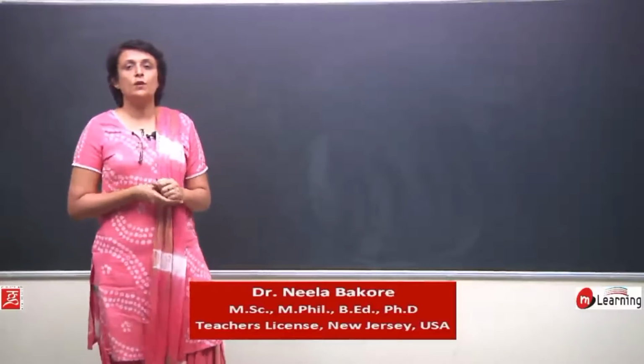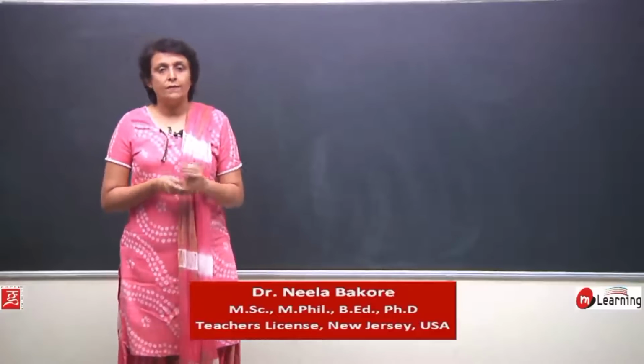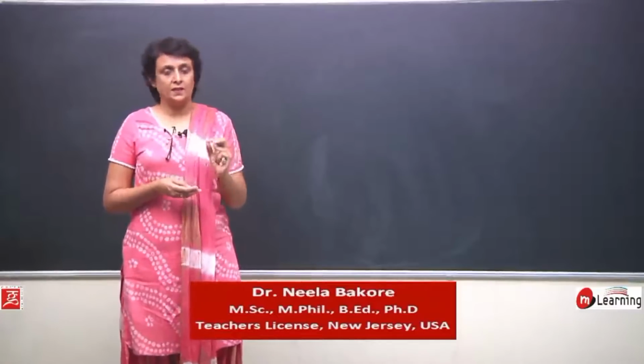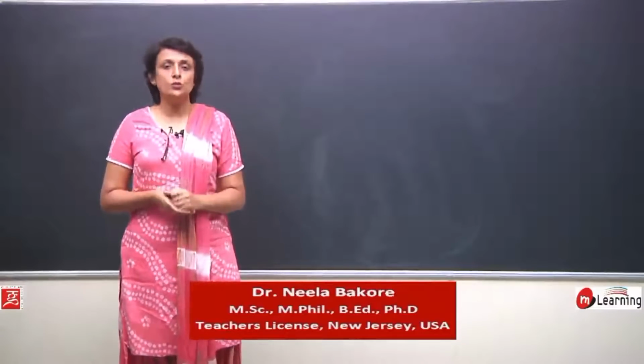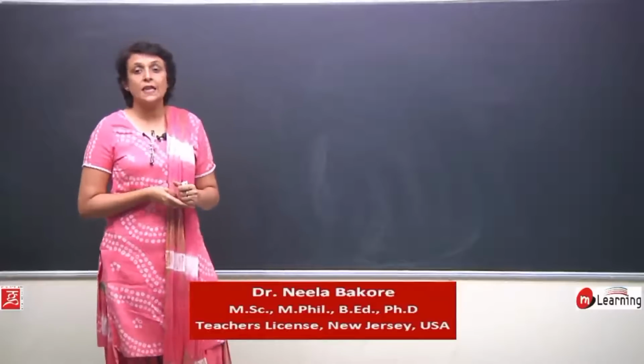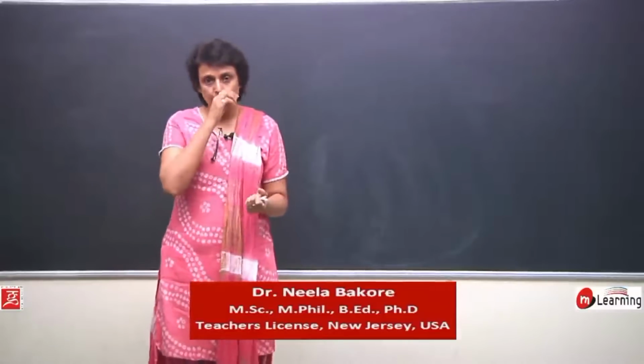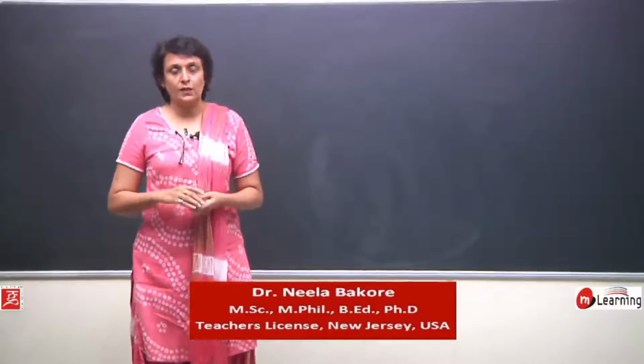In this unit of reproduction, the first chapter is of the basic things, and the next two chapters include sexual reproduction in flowering plants and in human beings.